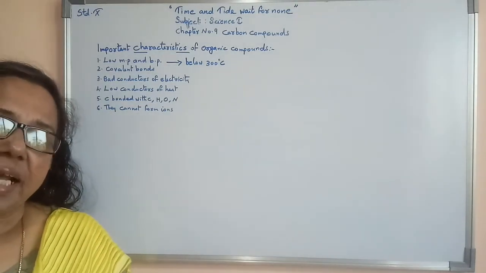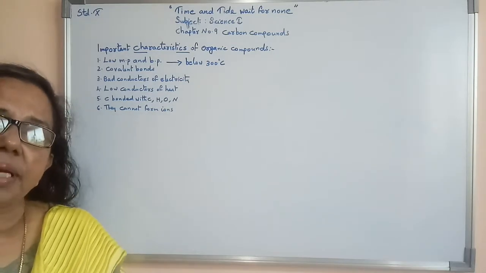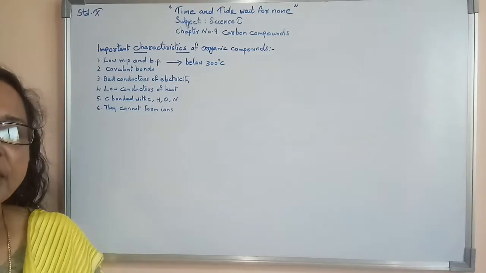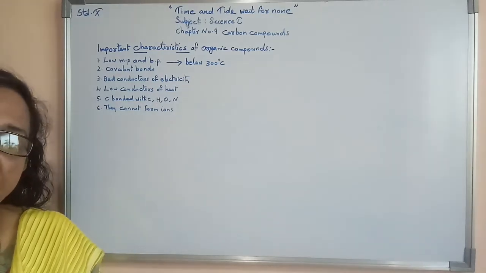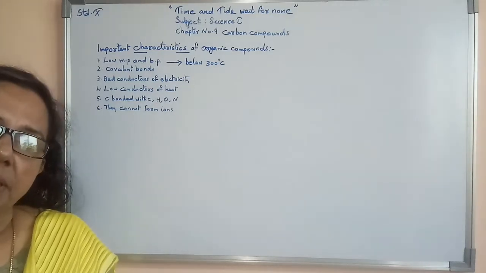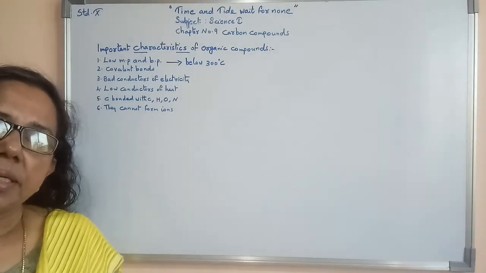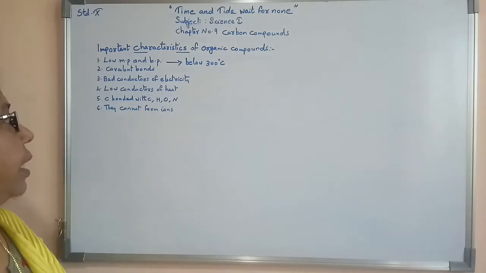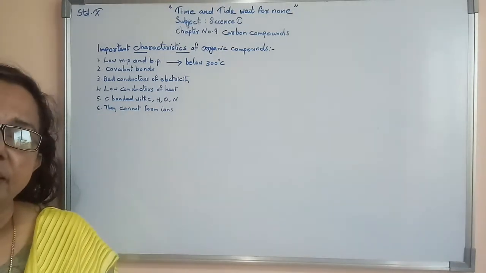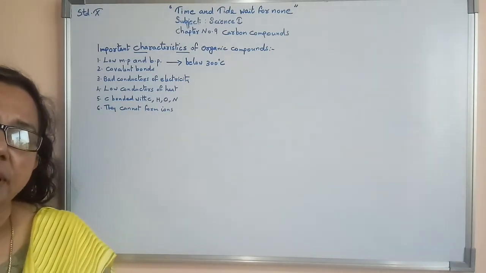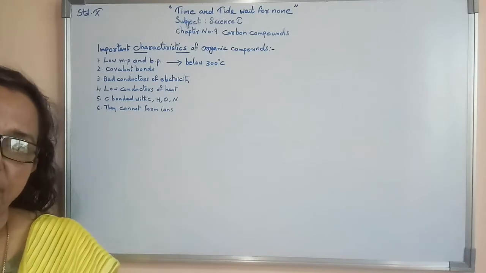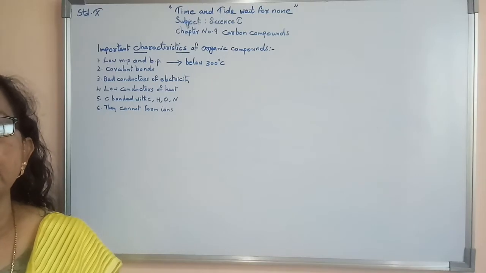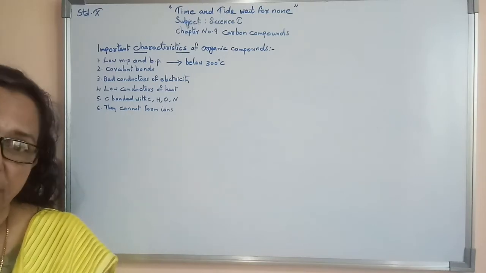Now, carbon is the essential, important element in organic compounds. This carbon can bond with other carbon or oxygen or nitrogen or hydrogen. These organic compounds cannot form ions. In case of ionic compounds, they can form ions.